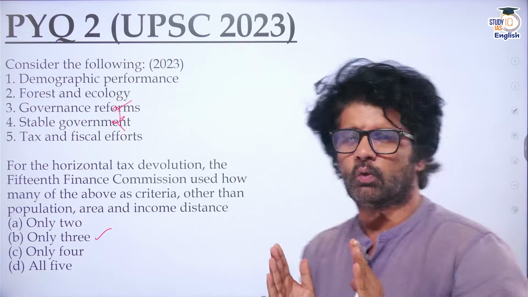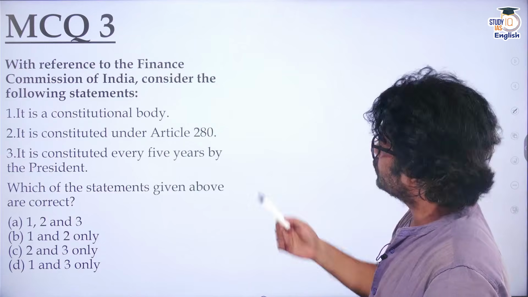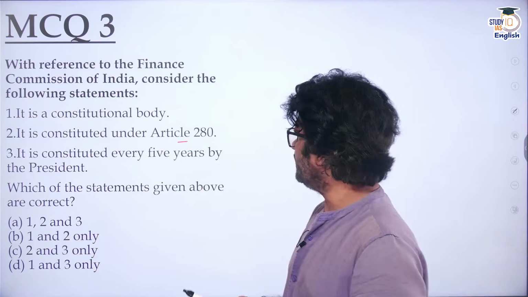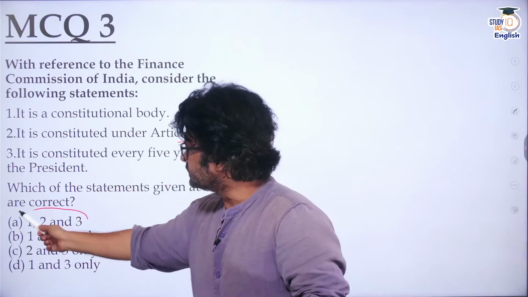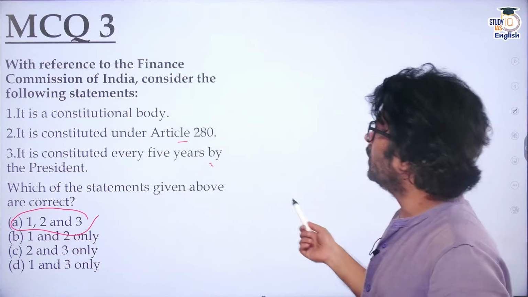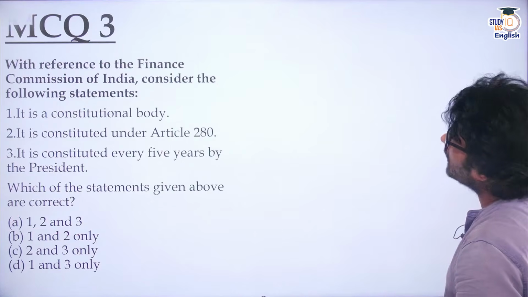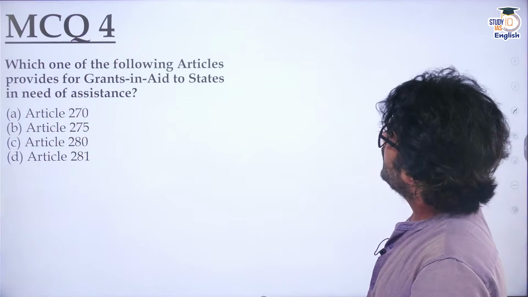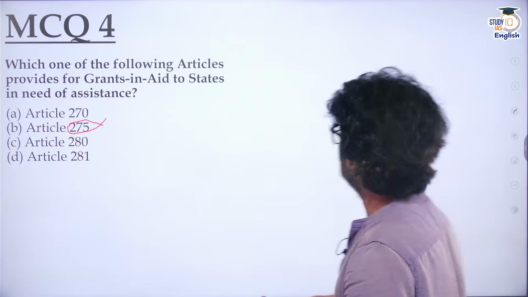Very good, guys. Focus. Then MCQ 3, reference to Finance Commission: constitutional body, yes. Constituted under Article 280, yes. Constituted every 5 years, yes. Sometimes even earlier. So yes, that statement is true. You don't go too deep into statement 3. All 3 statements are correct. A. MCQ 4, which of the following articles provides for grant in aid to states in need of assistance? 275.